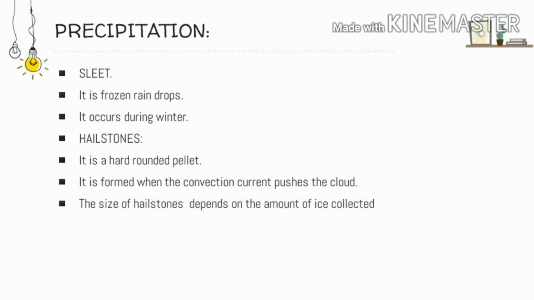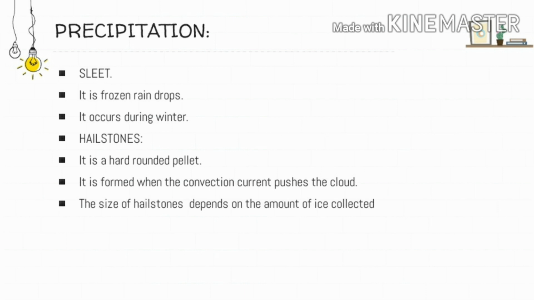So this concentric layer of snow or layer of ice is getting accumulated around the pellet of the hailstone. That's how the size of the hailstone is increasing. And the size of the hailstone depends upon the amount of ice that is collected during the descent and ascent, or we can call it during the lifting and falling of the hailstone.